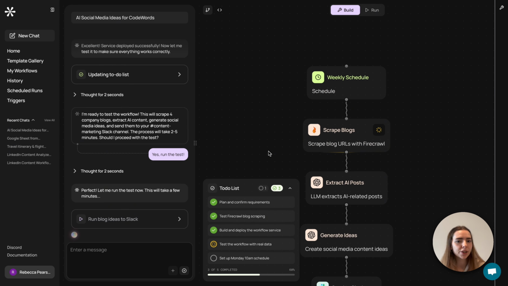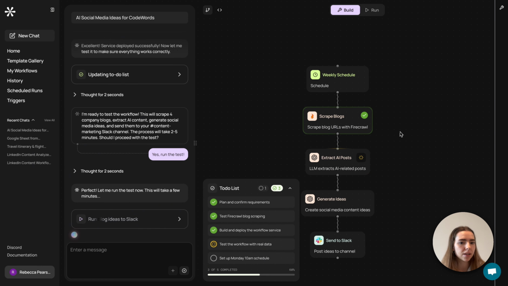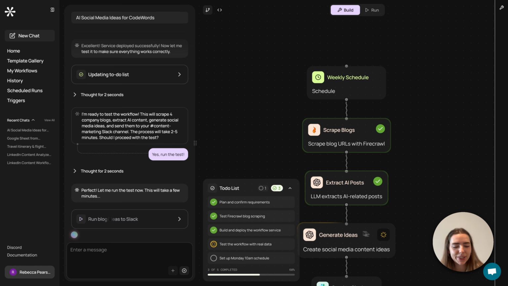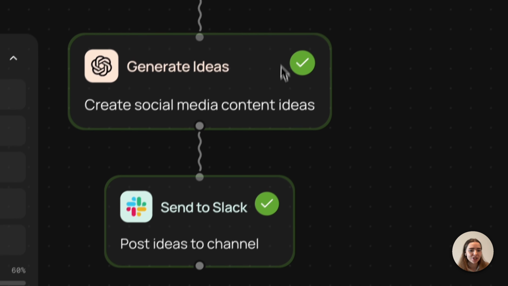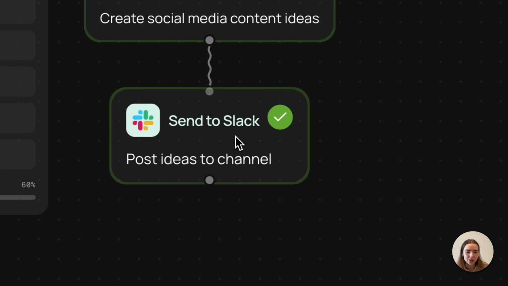So what happens when Cody is running the workflow is you'll be able to see which step is currently being done and which is being completed. So currently AI posts are being extracted from the URLs that I inputted. So you can see that some ideas are now being generated. So as you can see, it's generated some ideas and sent this information into Slack.